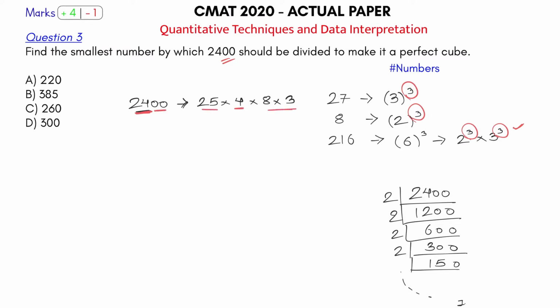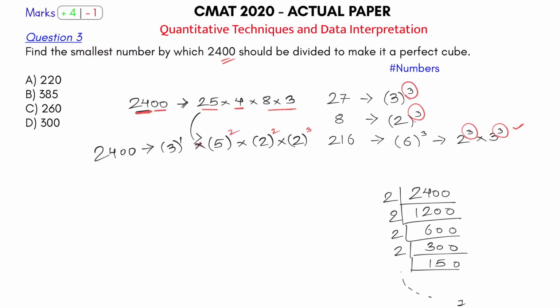What will I do now? I'll take all the powers on one side. So this can be written as what? 5 power 2. Okay, this is what I write for this. This 4 could be written as 2 power 2. Okay, and I can write this 8 as again 2 power 3. And the last one, 3, I'll keep it like that only, 3 power 1. So that's what I am getting.